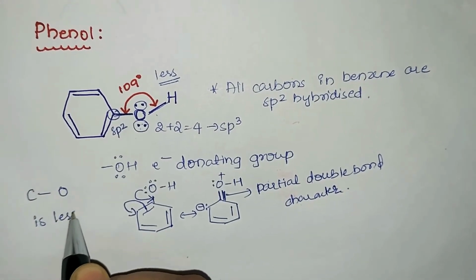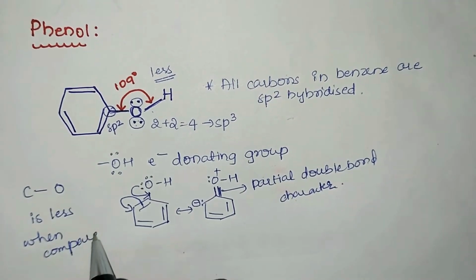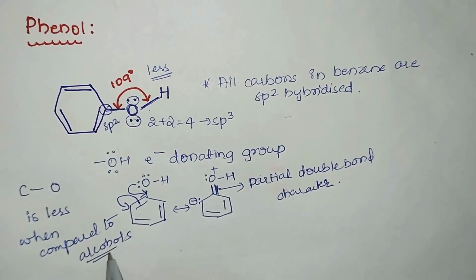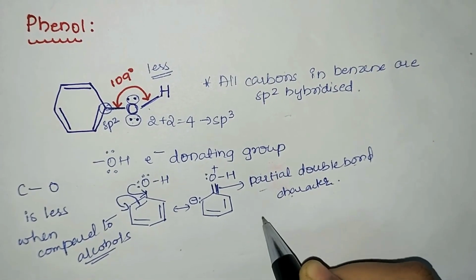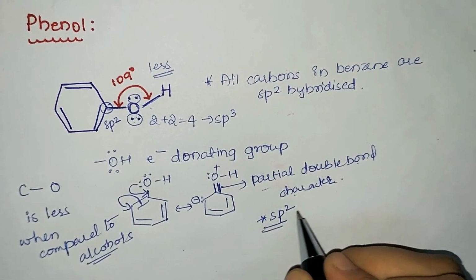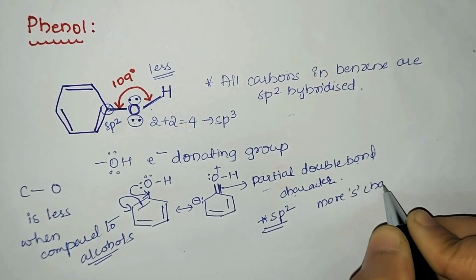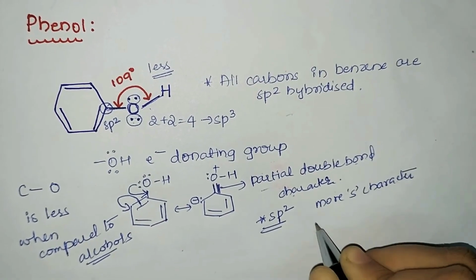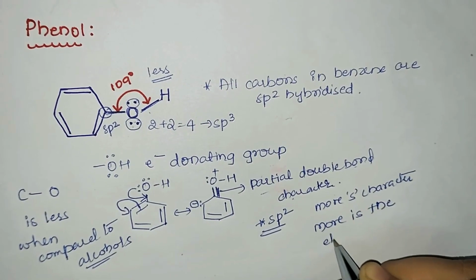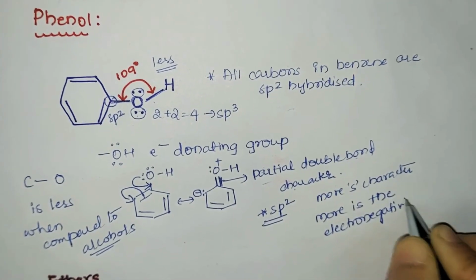The first reason was the partial double bond character, whereas the second reason is the presence of sp2 hybridized carbon. As we have studied earlier, the more the s character, the more the electronegativity, and hence the bond length will be less in this case. So due to the sp2 hybridized carbon as well as the partial double bond character, the bond length between carbon and oxygen is less when compared to the alcohol C-O bond.